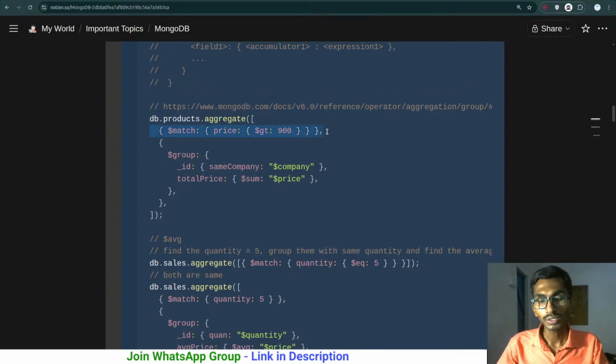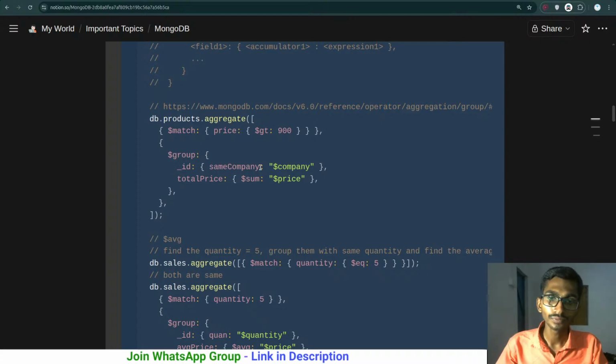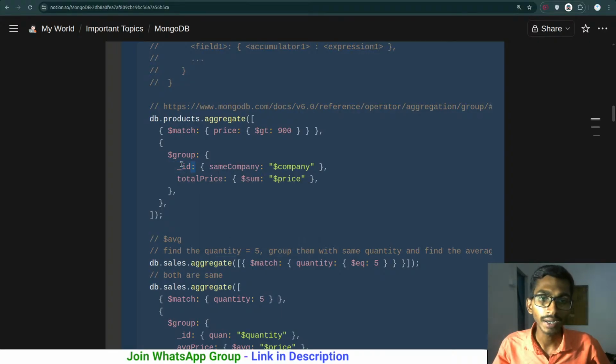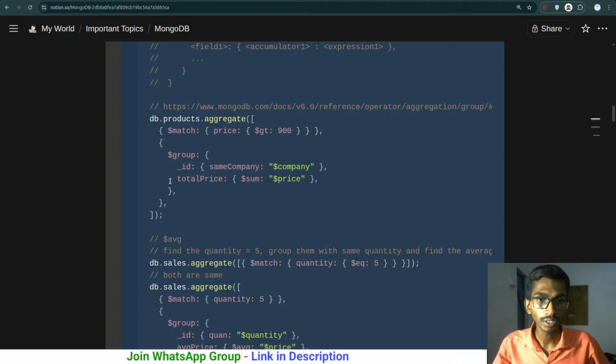So we are matching them. Once the things are matched, then we can even group them. Grouping them in the sense you can group them based on the company. Ultimately here I'm grouping them based on the _id. This is not the ID of MongoDB, it just shows that based on this particular ID you are grouping them. So company, same company, and $company. Based on the company's name it is going to be grouped. Once I have grouped them based on the companies, I'm going to calculate their prices. So $sum, $price.